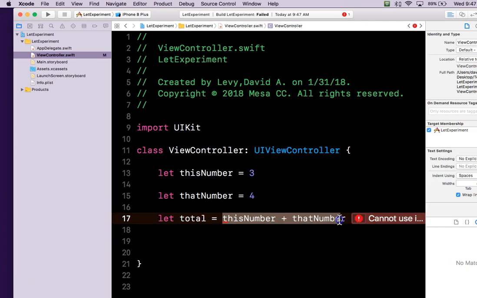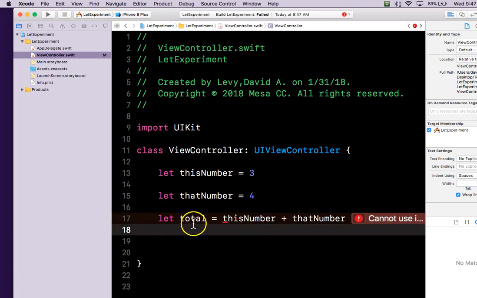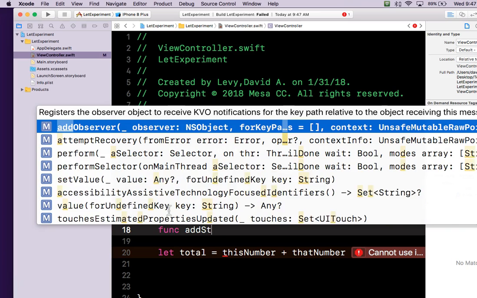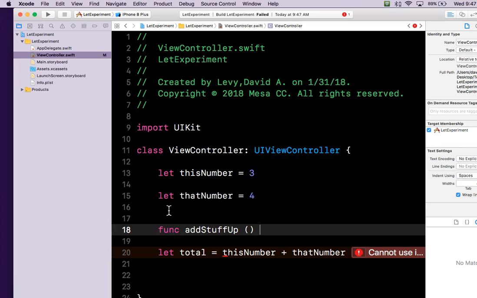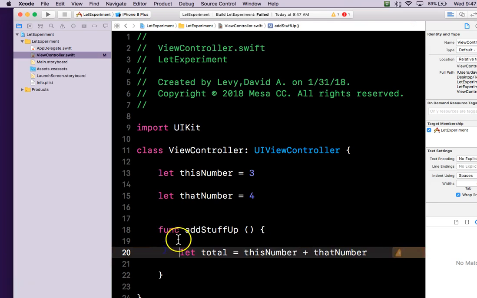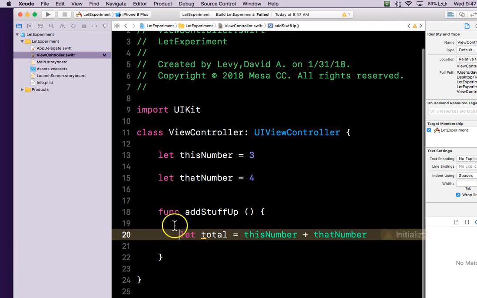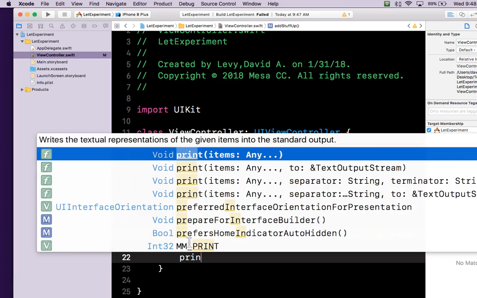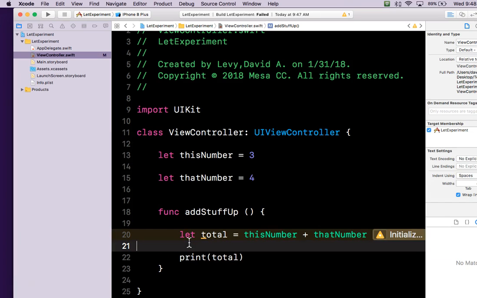So if you were to call this total equal to like 55 or whatever, that's no problem. But once you start adding in these conditions or these operators inside of a declaration, it has problems with that. You'd have to put this inside of a function, like func addStuffUp, open bracket, close bracket, and so now this is inside of this function. Now it's cool with that. It's just giving me a warning because I didn't do anything with that, so I'm going to print it. It's giving me this yellow warning because it's like, you didn't use that. Why do you even have that there?